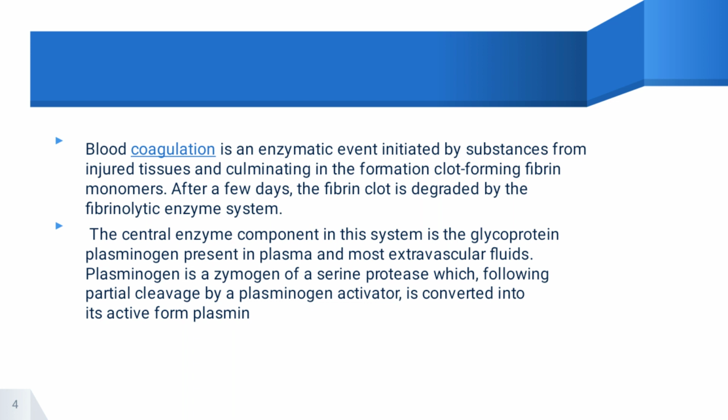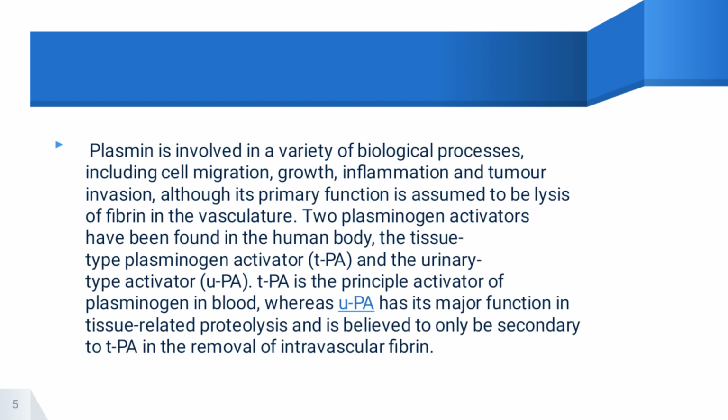Plasminogen is a zymogen of a serine protease which, following a partial cleavage by plasminogen activator, is converted into the form of plasmin. Plasmin is involved in a variety of biological processes including cell migration, growth, inflammation and tumor invasion. Although its primary function is assumed to be lysis of fibrin in the vascular tree, two plasminogen activators are found in the human body: the tissue type plasminogen activator and the urinary type plasminogen activator.